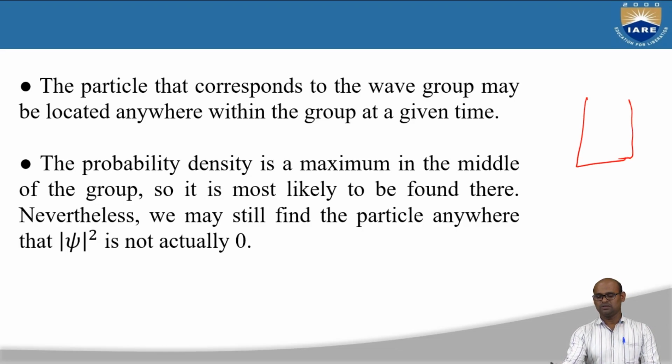Suppose I have a particle trapped in a box, and you ask what is the probability of finding this particle at a given location. The probability is going to be maximum in the center, and it decays towards the boundaries to reach zero at the boundaries. So the probability density is a maximum in the middle of the group, and the particle is most likely to be found there. Nevertheless, we may still find the particle anywhere, since psi squared is not actually zero. We can find the particle anywhere in this box, but the maximum probability of finding it is in the middle of the box.